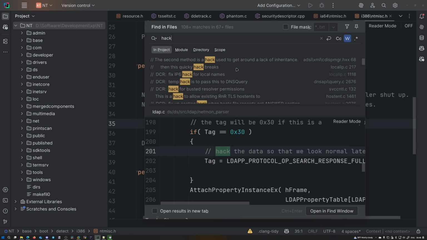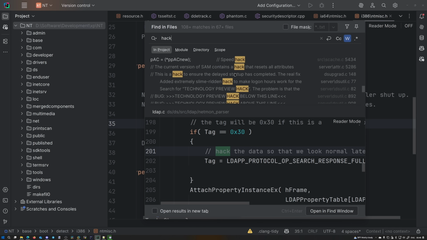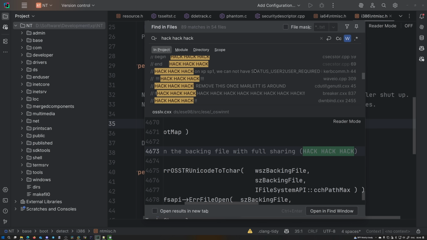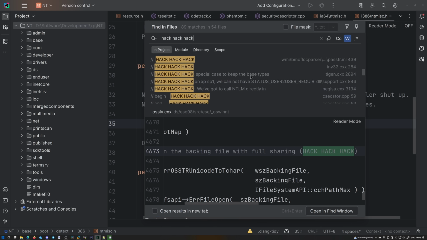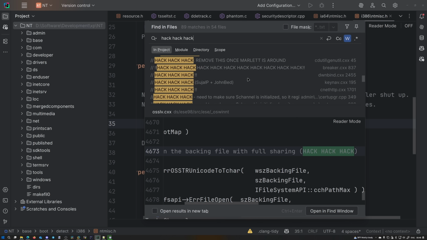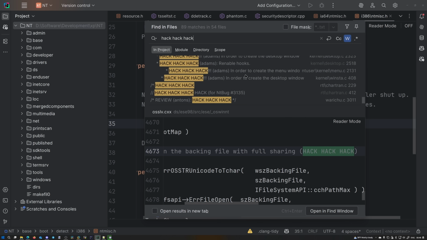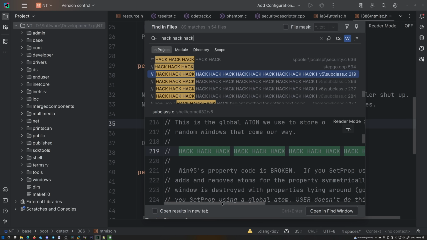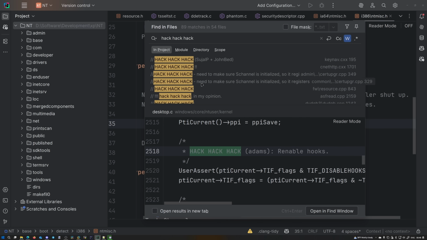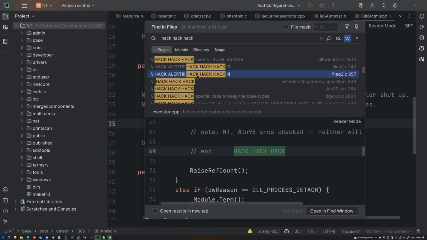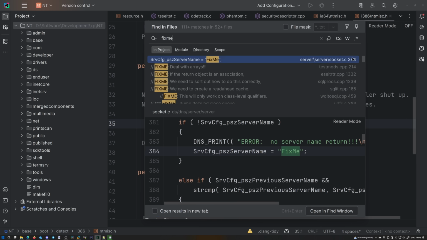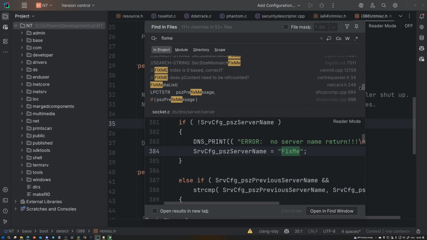So if we search for hacks, we get tons and tons of hacks. If we search for triple hacks, we get even more. Hack, hack, hack, hack, hack. We get hack. Oh my god. This is a hack overload. Hack, hack, hack alert. Fix me. We get lots of fix me's as well.